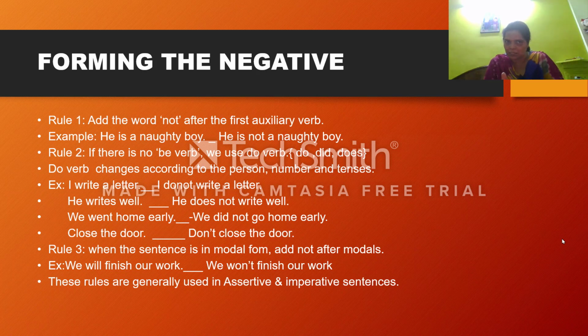You just listen to me very carefully. Add the word not after the first auxiliary verb. That means, he is a naughty boy. Understood? He is a naughty boy.